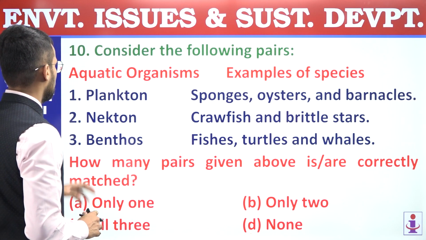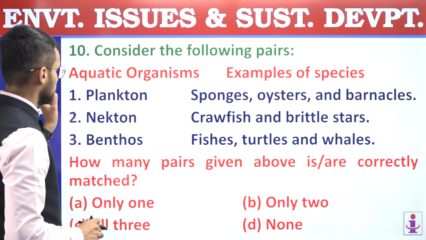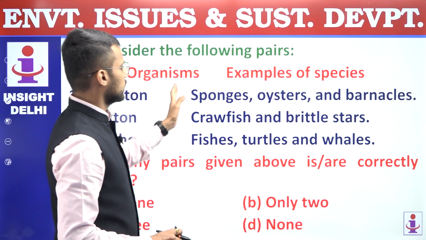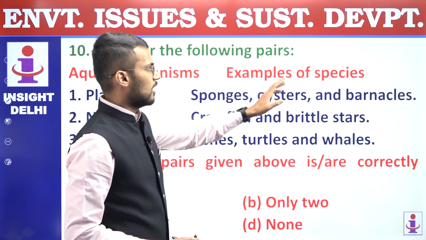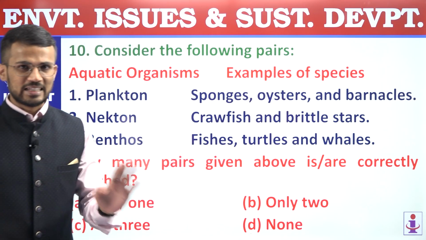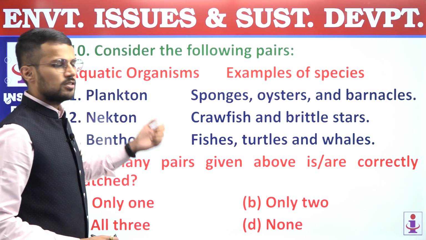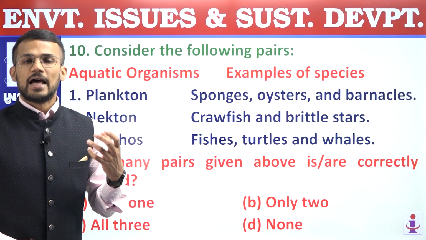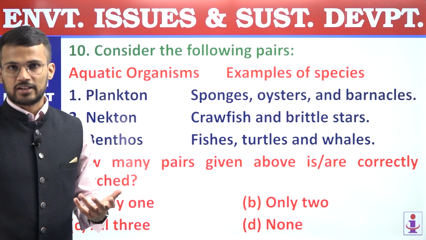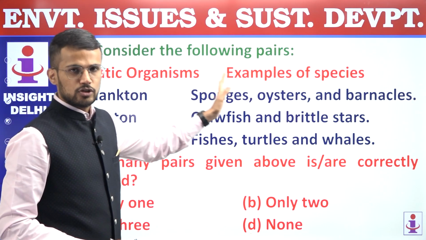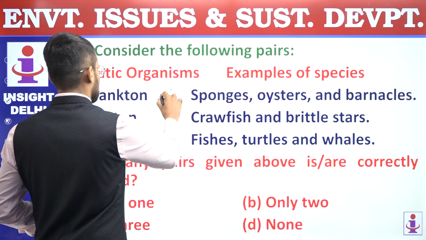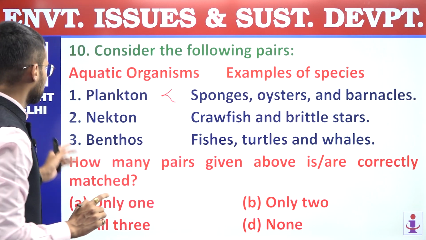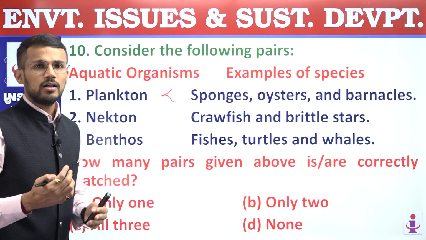First pair is planktons, and it is matched with sponges, oysters and barnacles. So this is an incorrect pair. Why? Because planktons generally consist of, let's say, dinoflagellates, diatoms, etc. It does not consist of sponges, oysters and barnacles. So the first pair is incorrect. Nectons are swimmers.